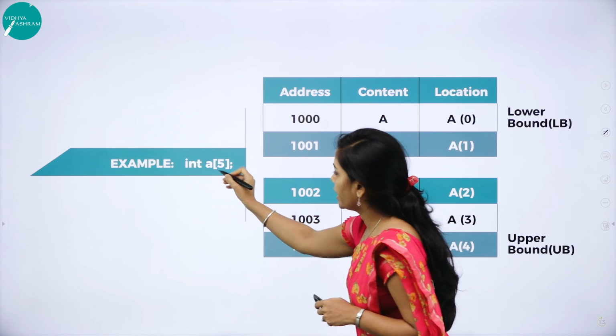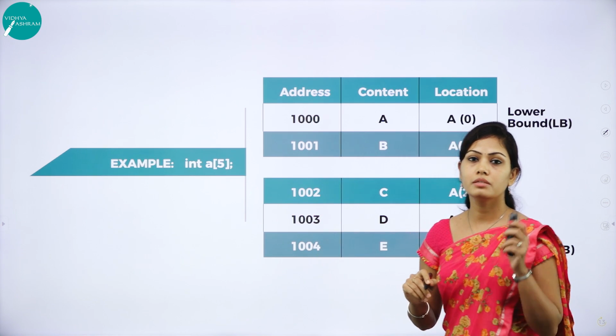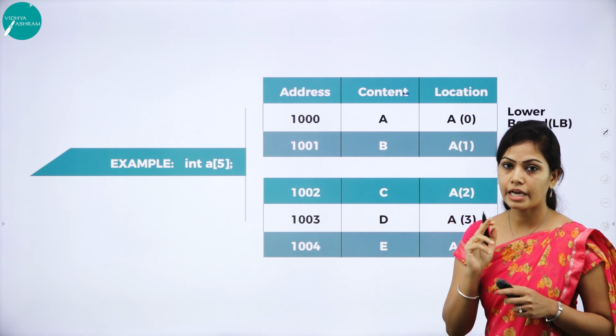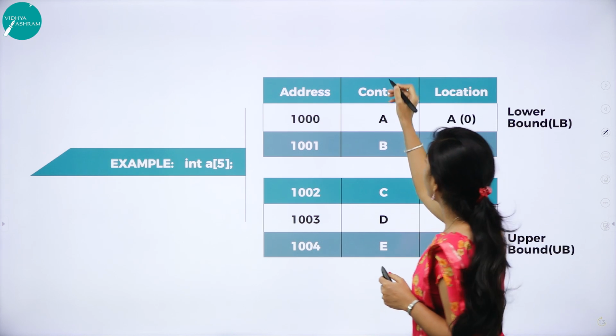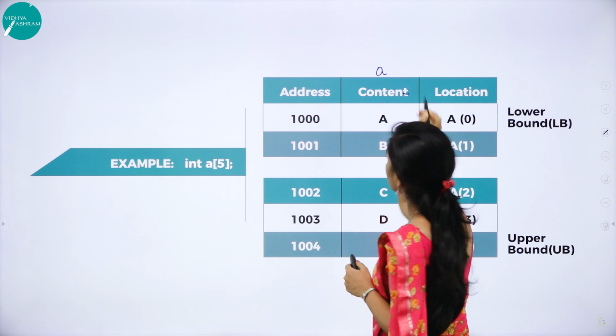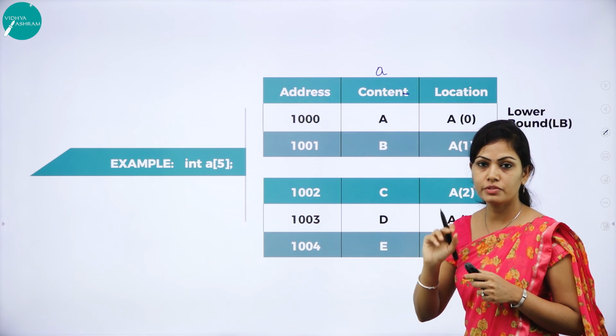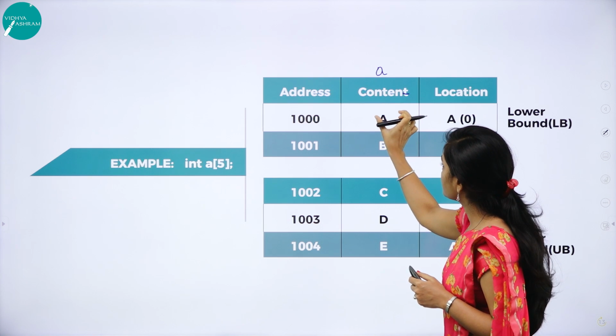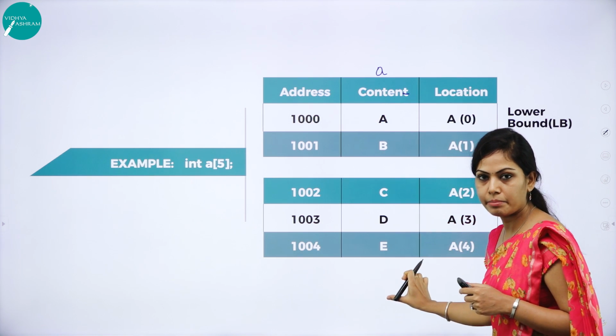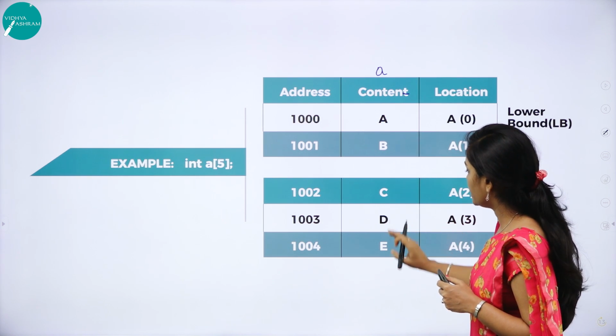Example, int a[5]. How to represent the array elements? Here I will explain with an example. The name of the array I will give as small a. The name of the array is a. These are the array elements: a, b, c, d, e.